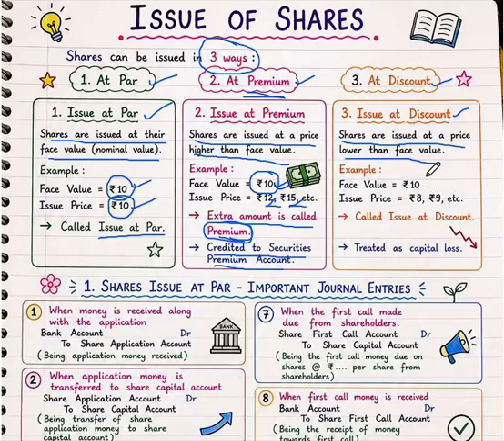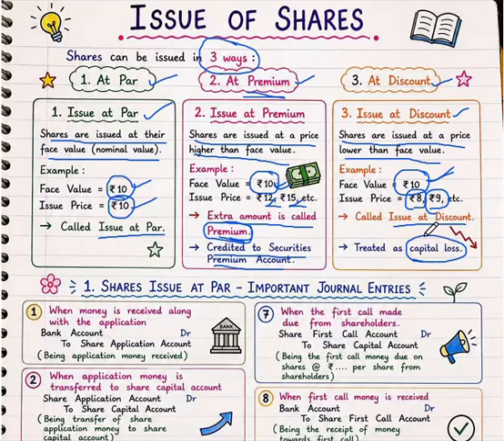For example, the face value of a share is 10 rupees, but the company issues their shares to the public at 8 rupees or 9 rupees. It is called shares issued at a discount. This discount is treated as a capital loss.